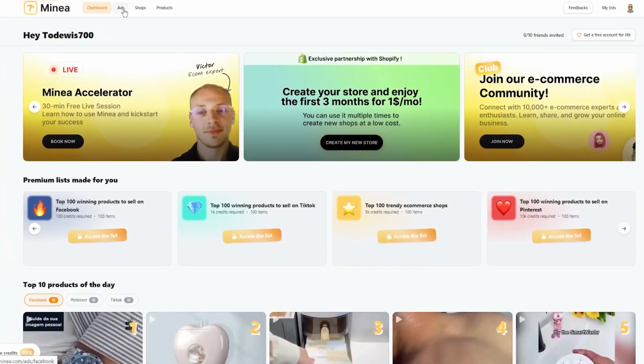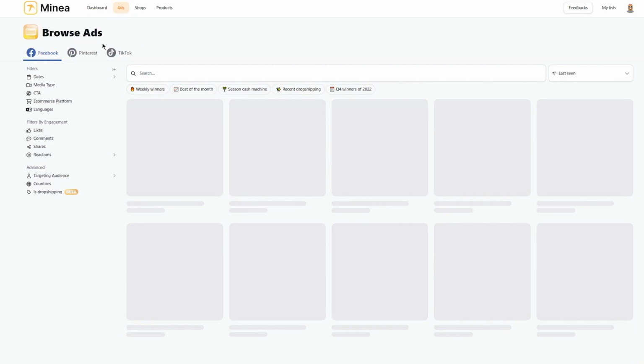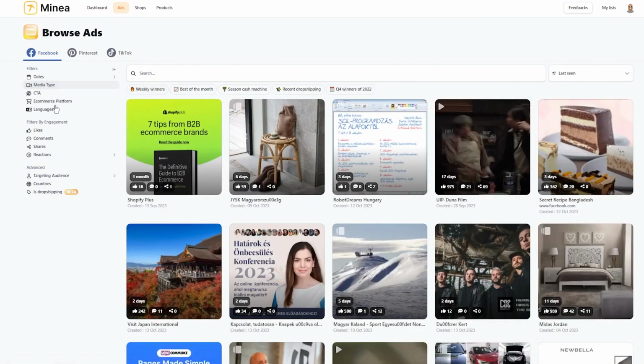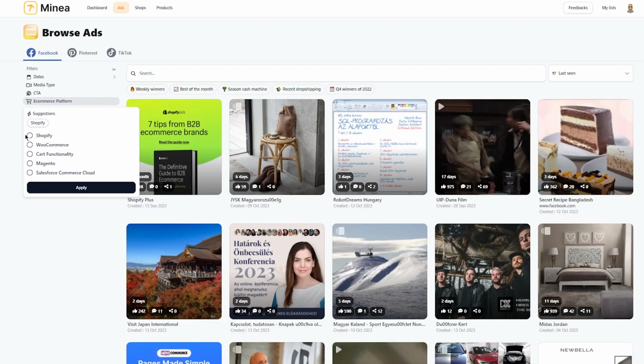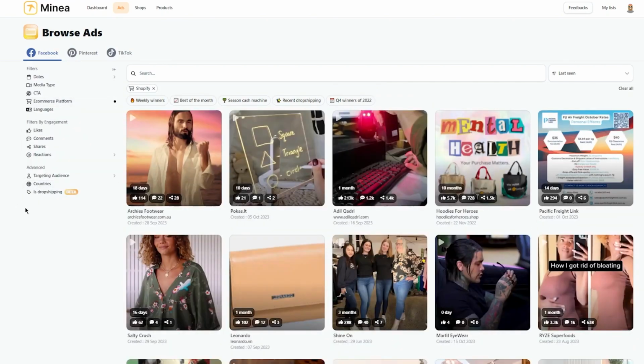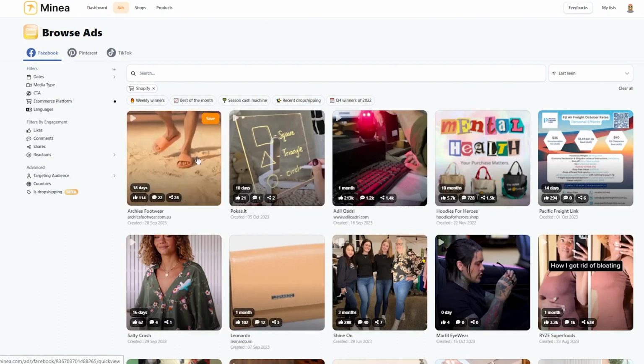And moving on, you can take inspiration from different ads by coming on browse ads. And you have Facebook, Pinterest, TikTok, and you can search for different niches. Like you can filter in the CTAs. Again, same like PiPiads, you can add e-commerce platforms. Let's say I want to go with the Shopify only ones. So once you do that, it's going to open up all these different things. So Archie's Footwear, again, a very famous brand, recently just popped up.